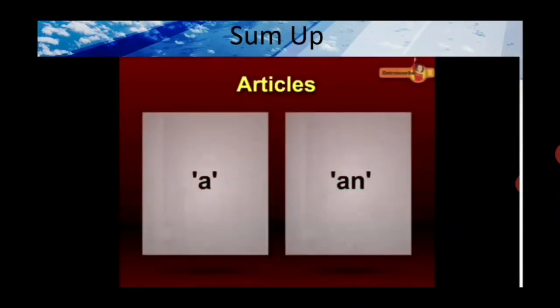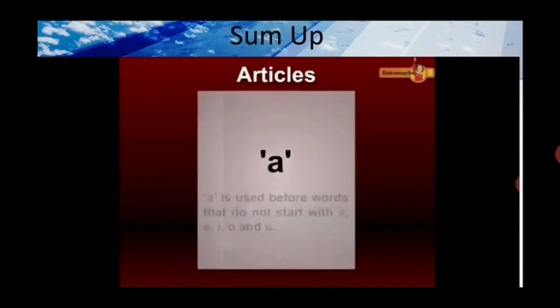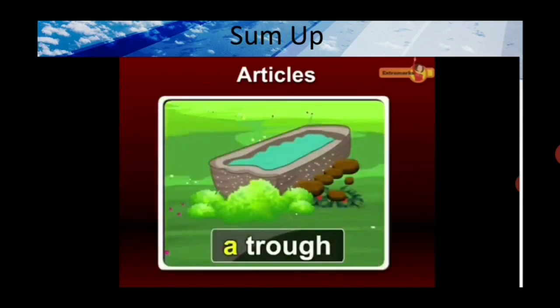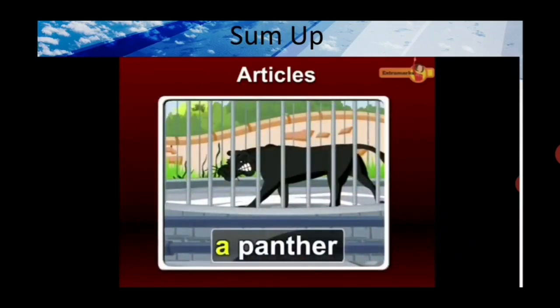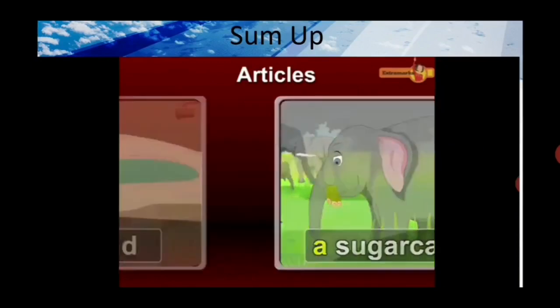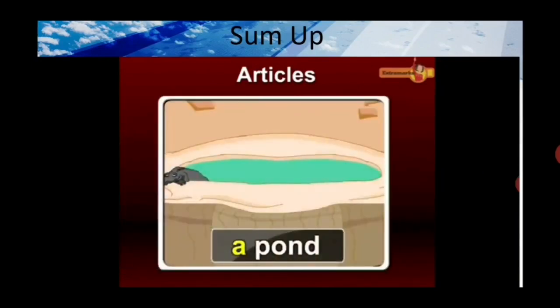A and an are articles. A is used before words that do not start with A, E, I, O and U. A trough. A panther. A sugarcane. A pond.